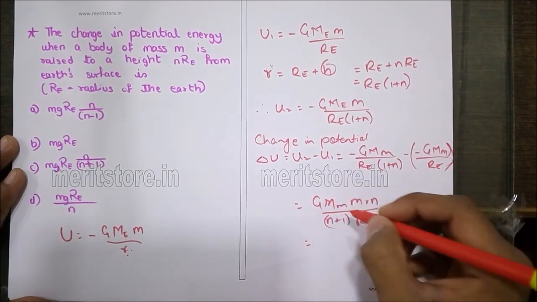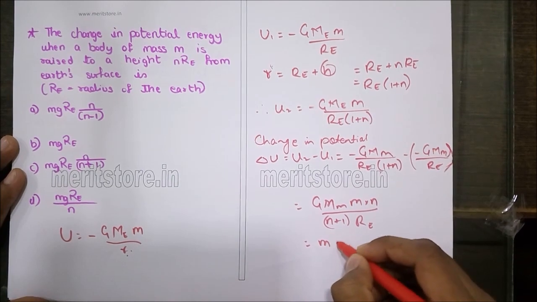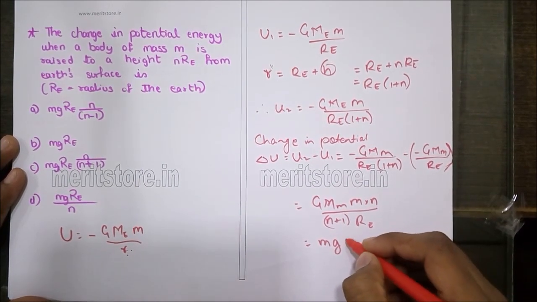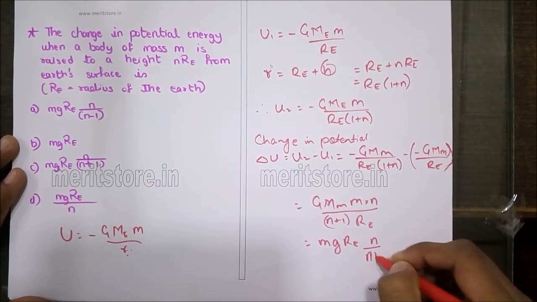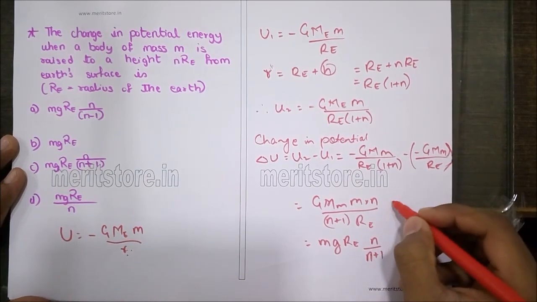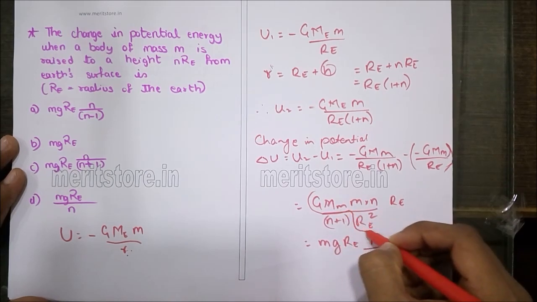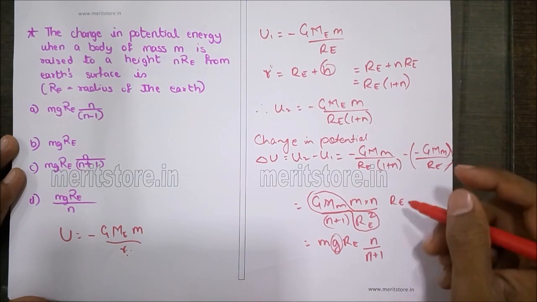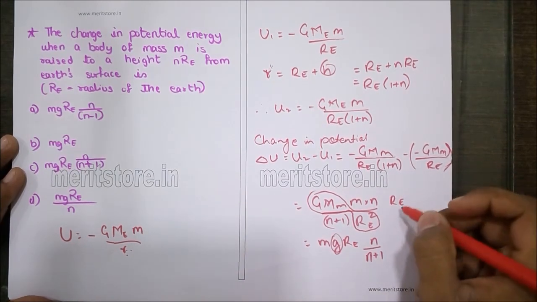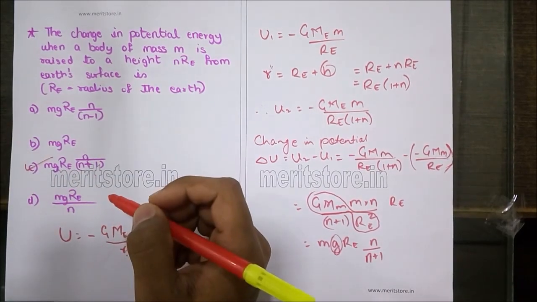Now GM divided by Re can be written in terms of the gravitational constant, and Re n upon n plus 1. When you multiply this by Re and Re square, GM upon Re square is written as g, that is the acceleration due to gravity. So option number C is the correct answer.